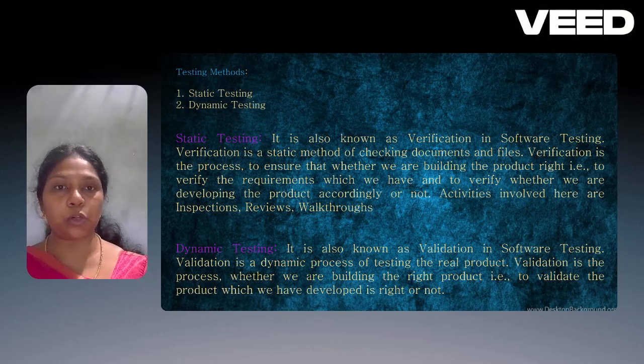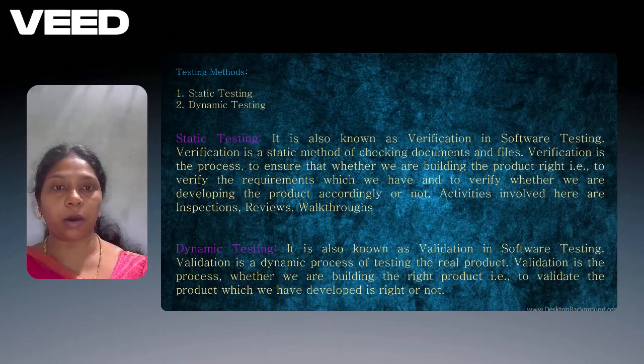The testing methods: there is a static testing method and a dynamic testing method. Static testing is also known as verification in software testing. Verification is a static method of checking documents and files. It is a process to ensure that we are building the product right, that is, to verify the requirements which we have and to verify whether we are developing the product accordingly or not. Activities involved here are inspections, reviews, and walkthroughs.